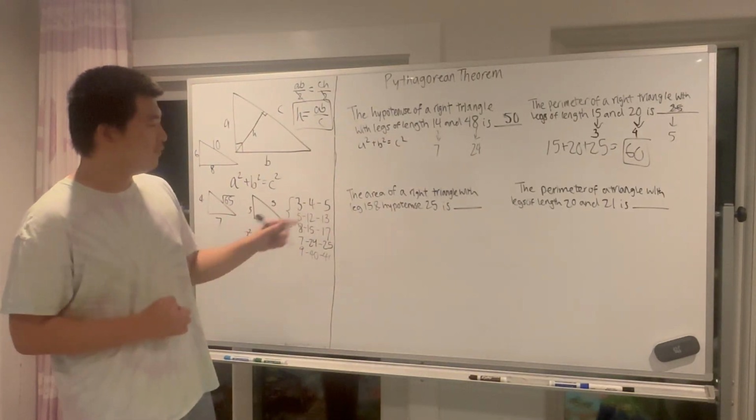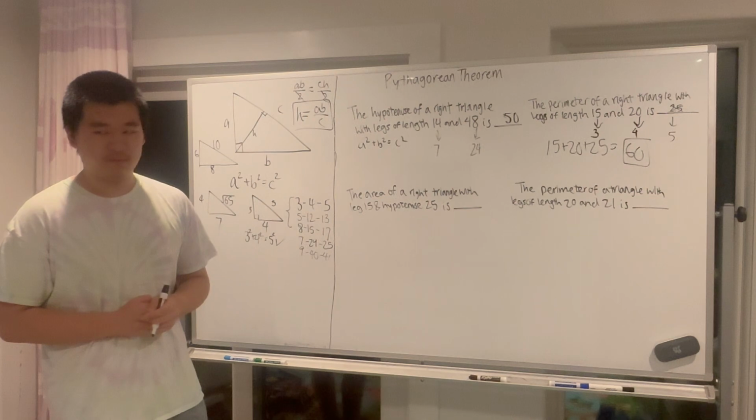Now our next problem, the area of a right triangle with leg 15 and hypotenuse 25.